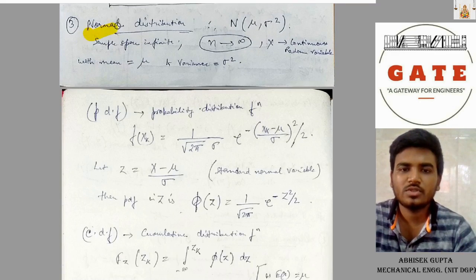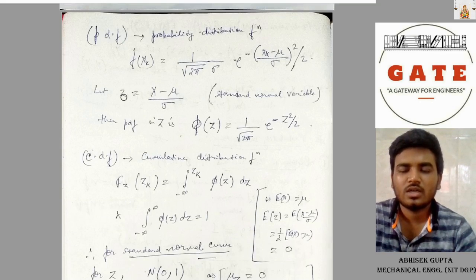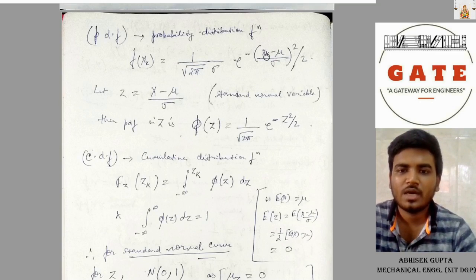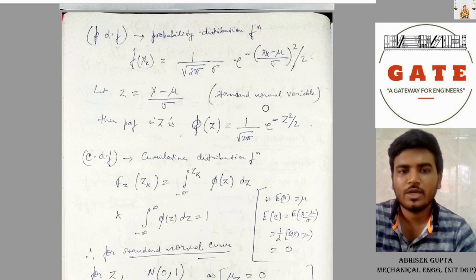Coming to normal distribution, N of mu comma sigma square. Sample space is infinite for normal distribution, n tends to infinity, and x is a continuous random variable. Mean is mu and variance is sigma square. Here in normal distribution, probability density function f(x) is given by 1 by root 2 pi sigma, e power minus (x minus mu divided by sigma) whole square divided by 2.